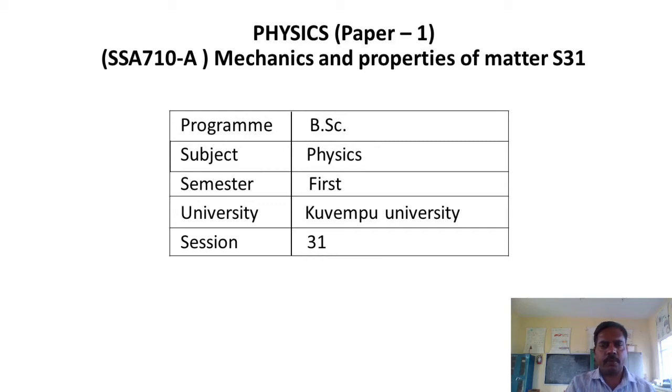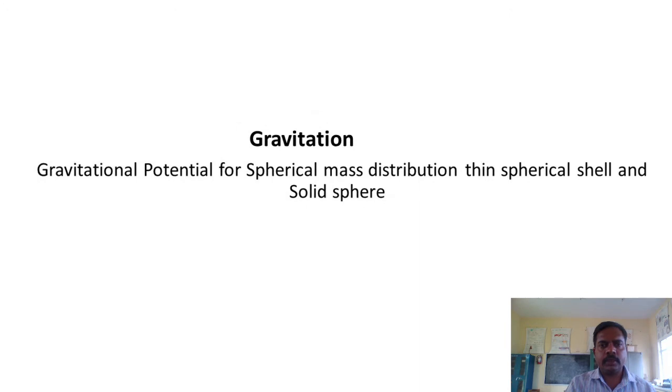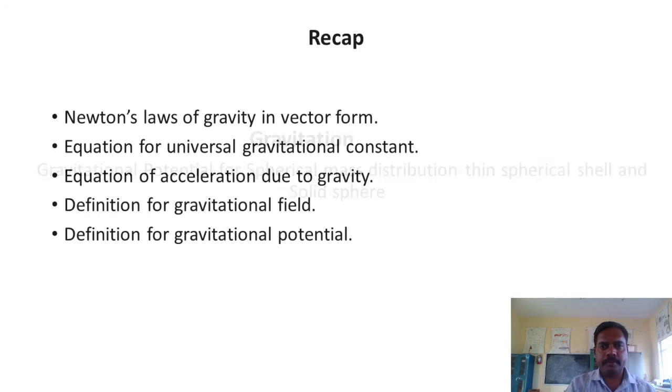Session 1 of Module 4. In this session, we deal with gravitational potential for spherical mass distribution in a thin spherical shell and a solid sphere.